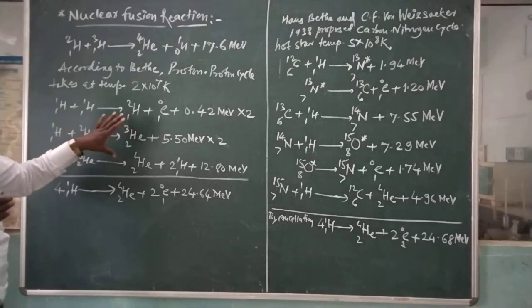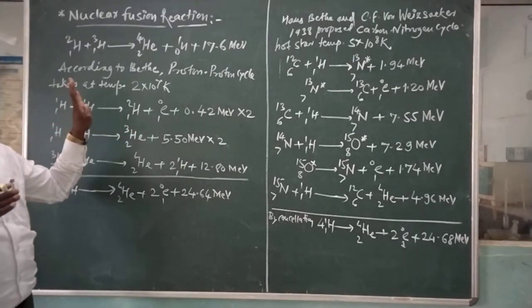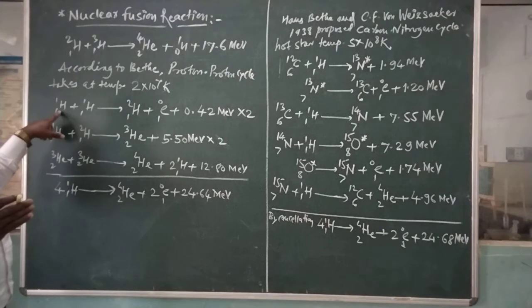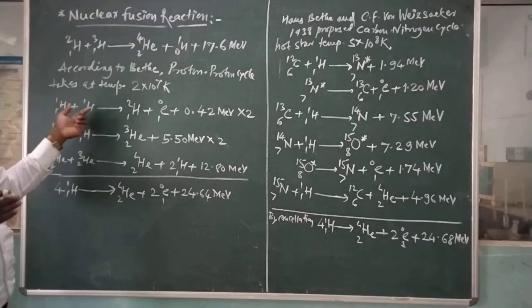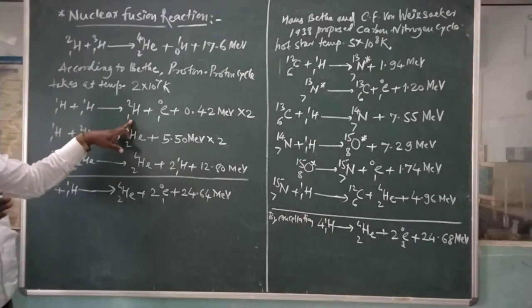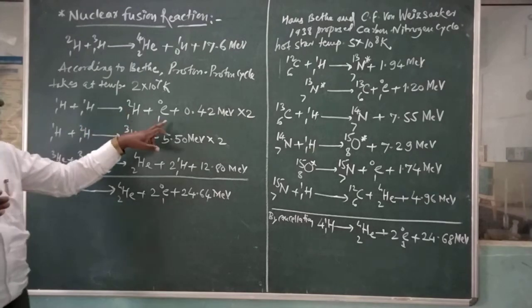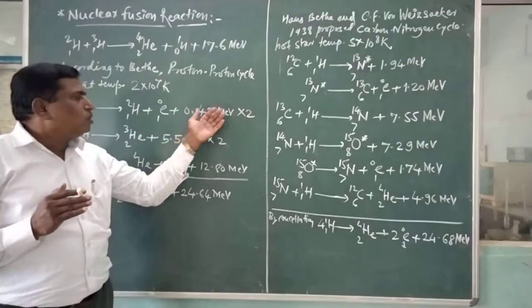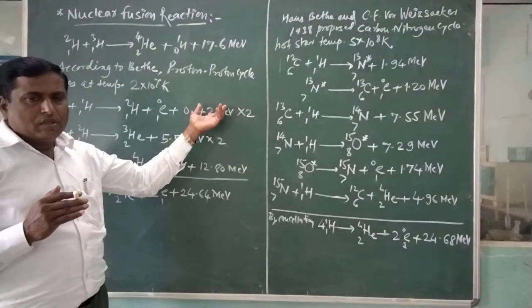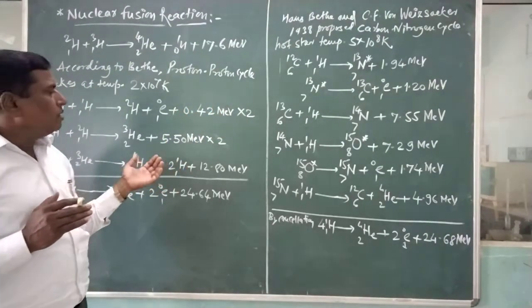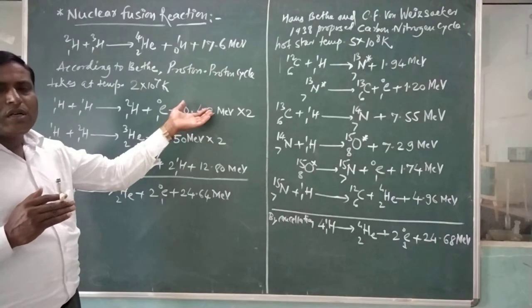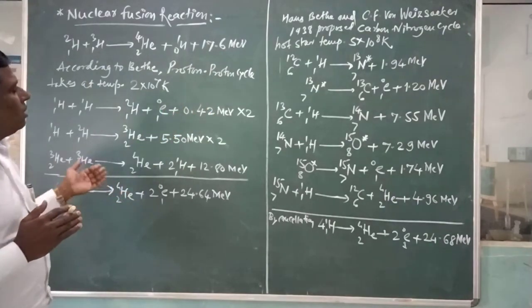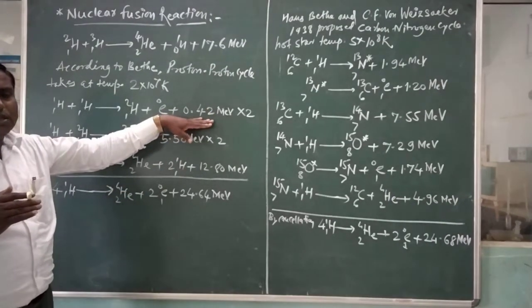In these reactions, 4 protons are taken. First, two H11 combine and H12 is formed, and during this 1 positron is emitted, 0.42 twice, meaning 0.84 MeV energy is released in this first reaction.